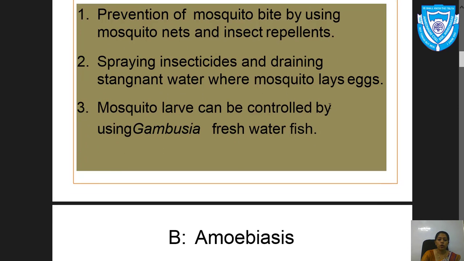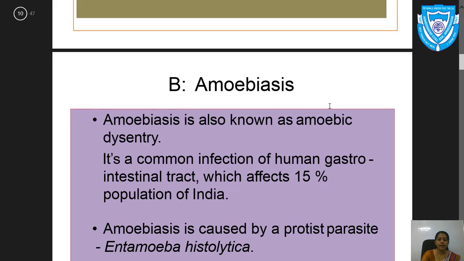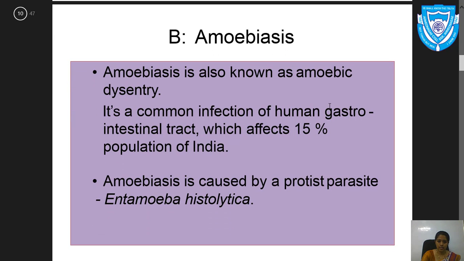Now we go to the next slide and the next disease, that is amoebiasis. Amoebiasis is also known as amoebic dysentery. It is a common infection of the human gastrointestinal tract which affects 15% of the population of India. As it is an infectious disease, it is transmitted from an infected person to a healthy one.